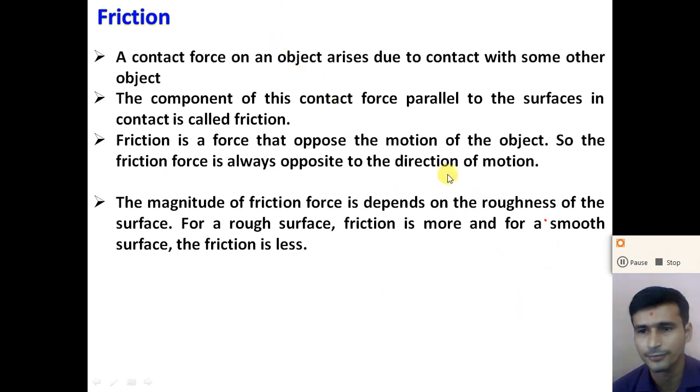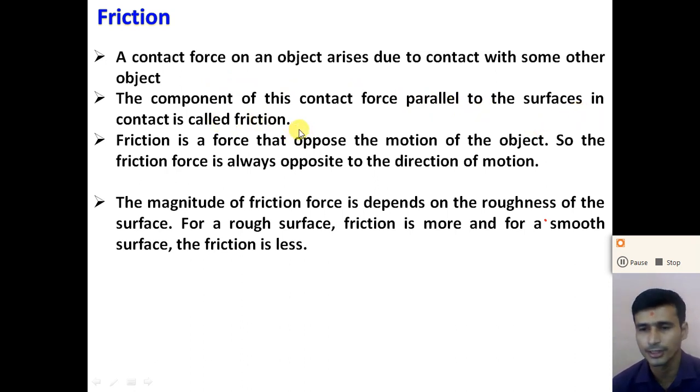So dear student, now we understand a most important force, that is the friction force. What is the friction force? Previously we discussed that when an object is in contact with another object, or with a surface, a contact force arises due to the contact, right? And what is friction? The component of this contact force parallel to the surface is called the friction force, right?